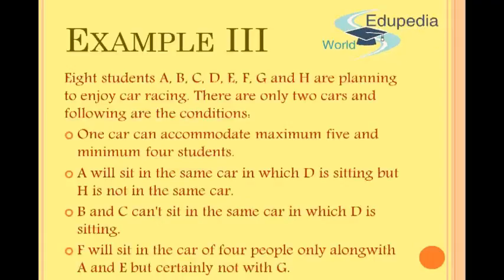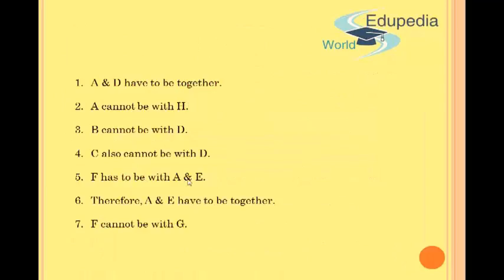The next statement tells me that F will sit in the car of 4 people only along with A and E, but certainly not with G. So F has to be with A and E, therefore A and E have to be together and F cannot be with G. So I get these conditions, and keeping them in mind, I will proceed to solve the questions.